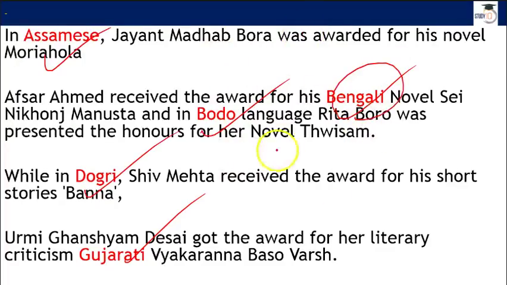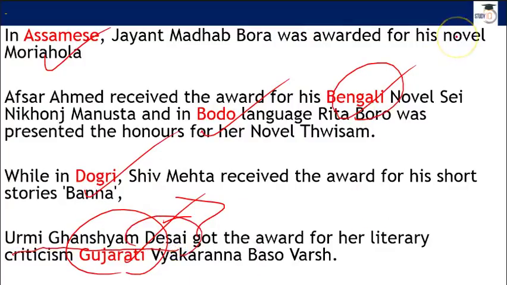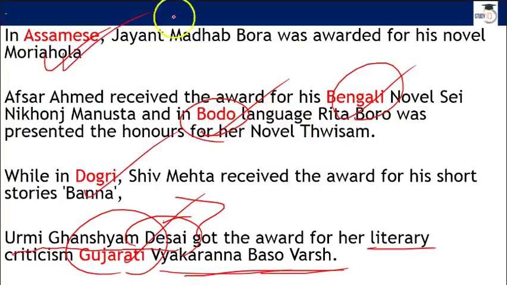If you are trying your hands on state level exams, then say for example if you are from Gujarat, you should know this name, that Urmi Ghanshyam Desai got this year's 2017 award for literary criticism, right? Vyakran na Baso Varsh, that means 200 years of grammar. I'm from Gujarat, so I know this thing. So go through this. If you are from Assam, then you should know this name. So just keep these names in mind.